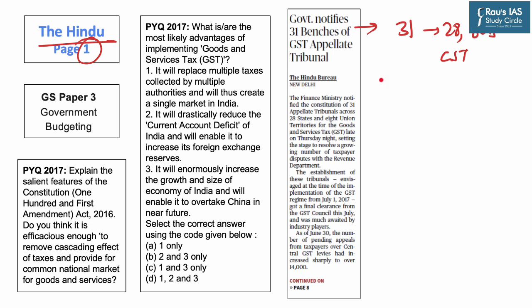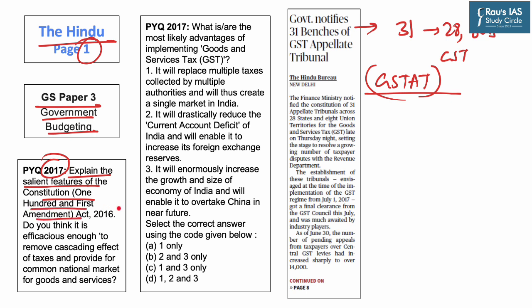Now the topic for our today's discussion is the GST Appellate Tribunal, also known as GSTAT. This topic is important from the GS Paper 3 perspective as the syllabus highlights government budgeting. Further, the topic of goods and services tax was asked in the mains of the year 2017, as the question asked us to explain the salient features of the 101st Amendment Act of the year 2016. Further, the topic of GST was also asked in the prelims of the year 2017. Hence, this topic is important from both prelims as well as mains perspective.